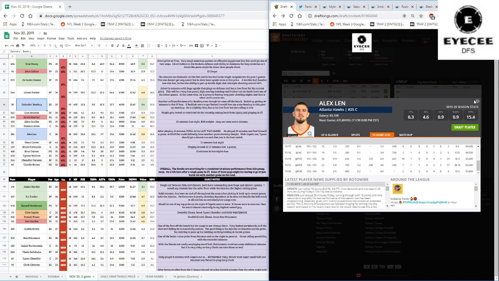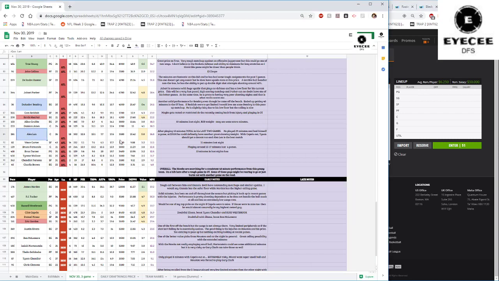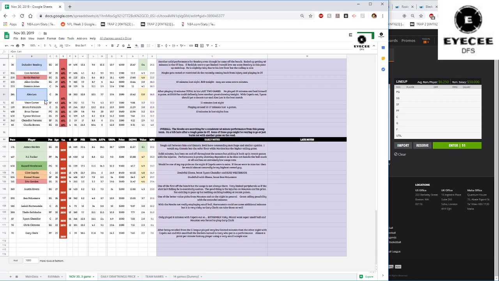If he's going to be getting 20 to 25 minutes, he's a lock for me. I don't know how I get away from Alex Len, especially if he's going to be starting. I really don't know. He hadn't been starting, but then he got the minutes the last game. So keep an eye on this. This is very important, Alex Len. It could change a lot.